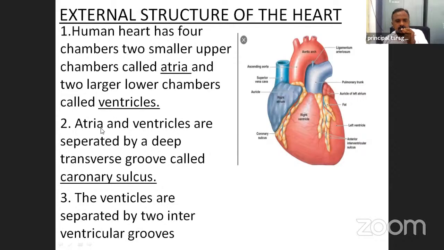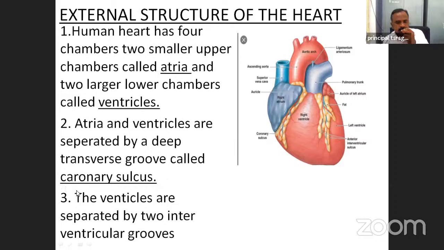Next, the atria and ventricles are separated by a deep transverse groove called the coronary sulcus. This is the atria, these are the ventricles. Both are separated by deep grooves. It is called the coronary sulcus.